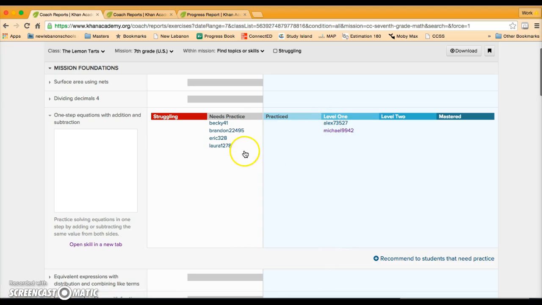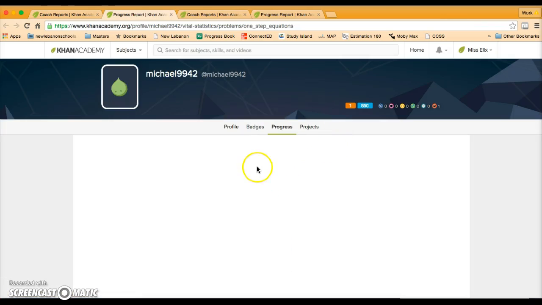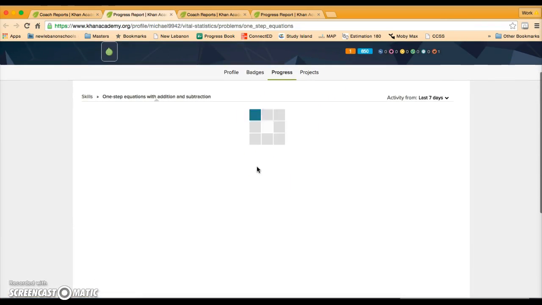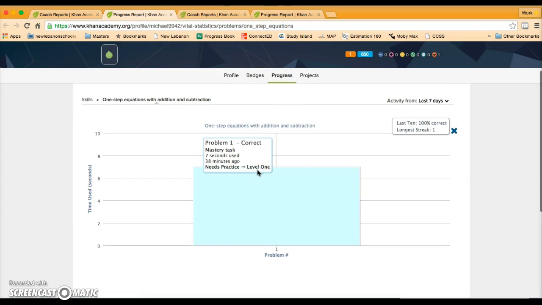They were no longer at needs practice. They not only leveled up through practice, they got up to level 1. You can even click on their name and it shows the progress they got for this question, and it even says that they did this problem and it took 7 seconds for them to answer that question.